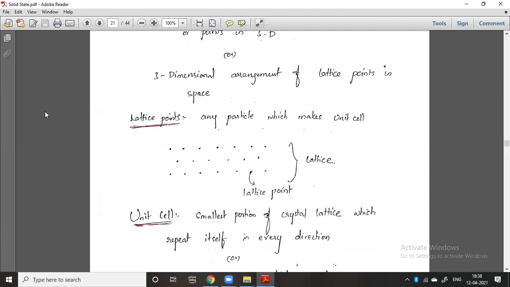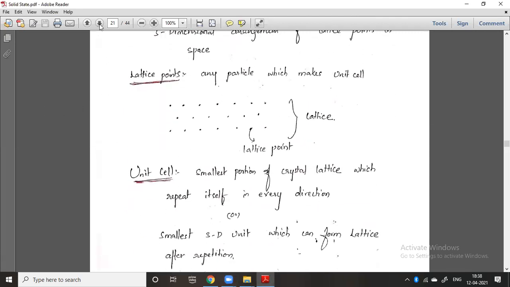All these points are called lattice points. Any particle which makes a unit cell is called a lattice point. So what is a unit cell? All the lattice points together form one crystal lattice, but specific lattice points form a unit cell.